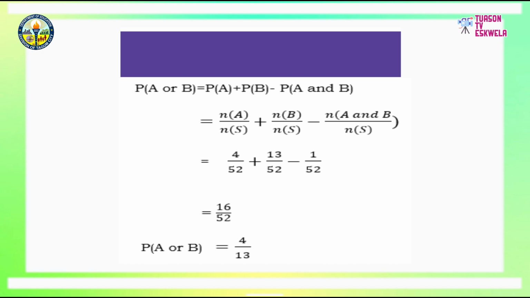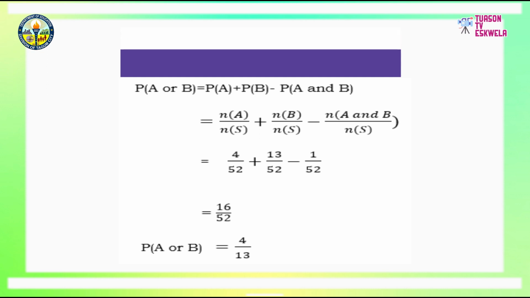To find its probability, just add the probabilities of the two events minus the probability of the common outcome.